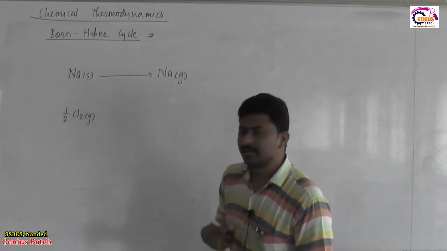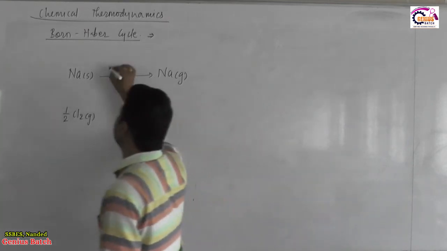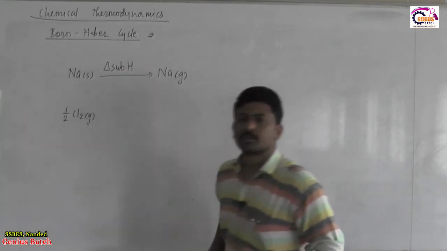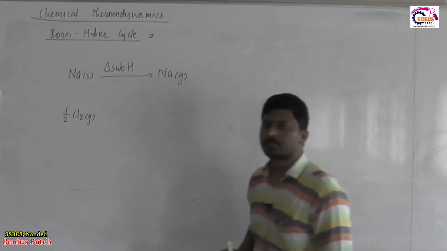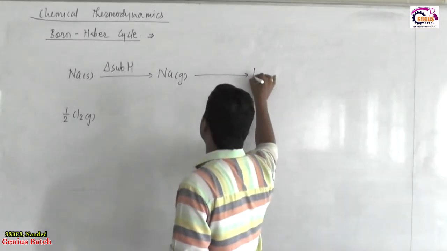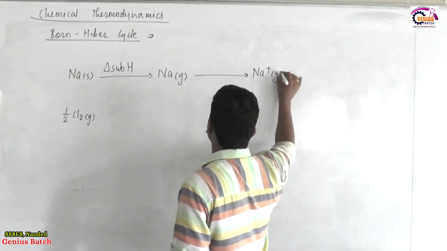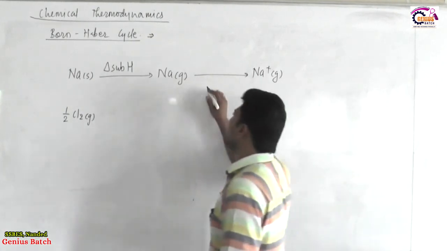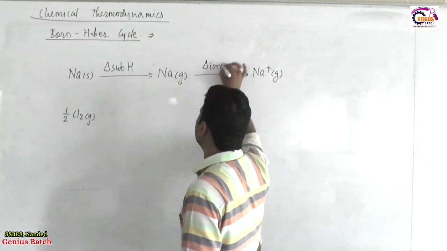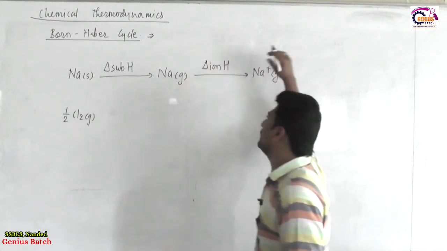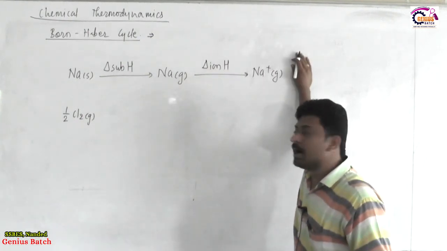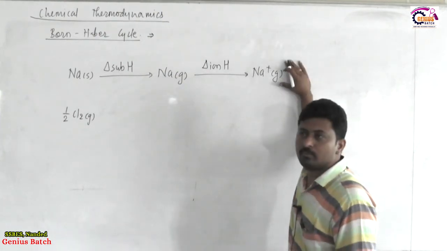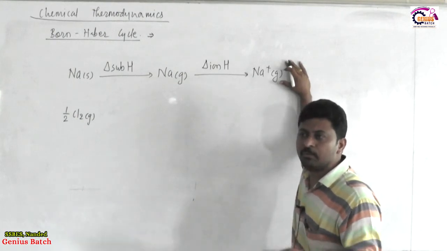metallic mass solid converted to gas. This is the enthalpy change which is called enthalpy of sublimation, solid converted to gas. Then the produced gas is converted to Na plus gaseous by loss of electron. This is called ionization enthalpy, because it begins with a gaseous mass converting into a gaseous cation. And now metallic sodium is ready to combine with Cl minus to form NaCl.